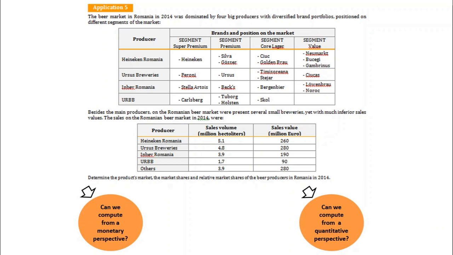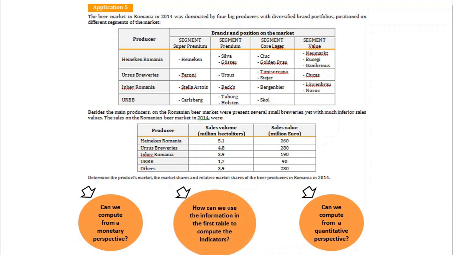If you check table 2, you will see that we have sales in million hectoliters of beer. This is for the quantitative perspective. And we have sales in million euros in monetary units. So this is for the monetary perspective. Therefore, we can compute again from both perspectives.